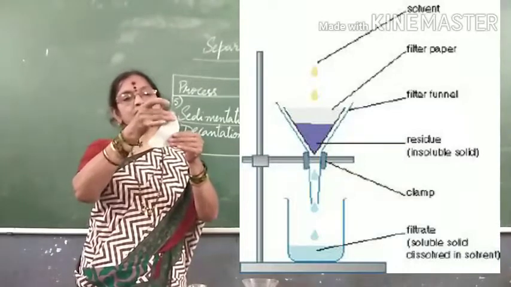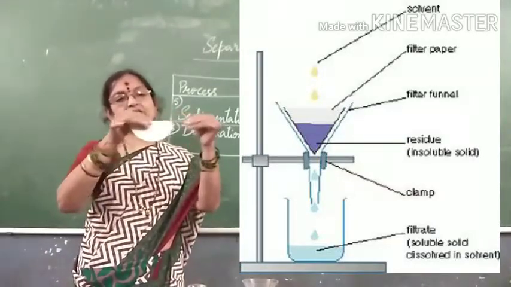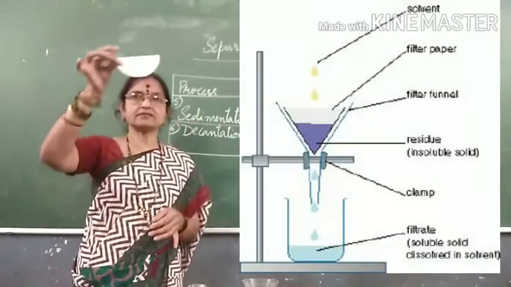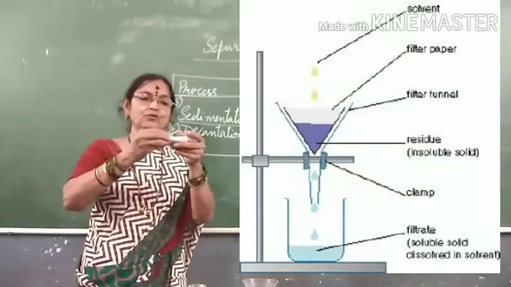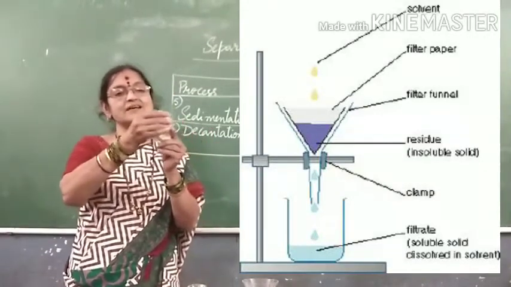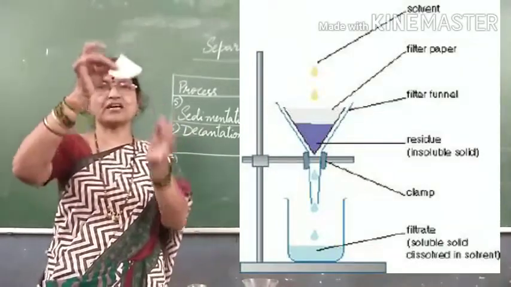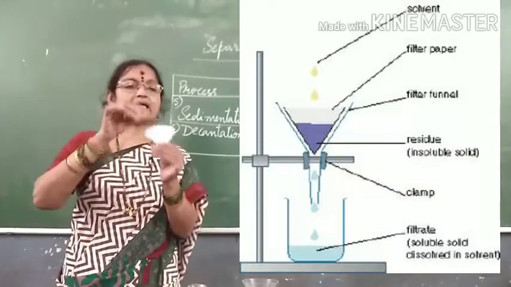During your mathematics you will learn this is called the diameter. So when you fold diameter-wise, this is a semicircle. Now again make it into a half fold. What is the shape now? This is a cone shape.